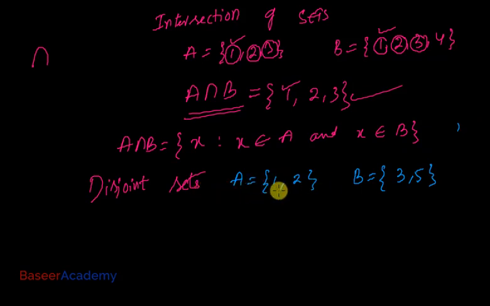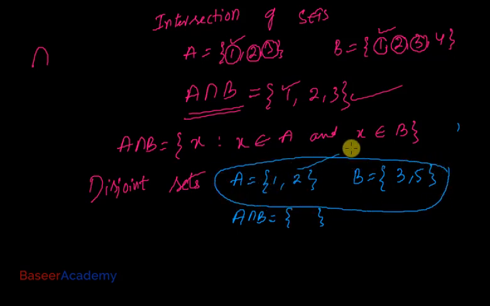Do you see any elements common to A and B? No, there are no elements which are common in A and B. So A intersection B would be empty. Such sets are known as disjoint sets. A and B are disjoint sets because they don't have any elements in common.